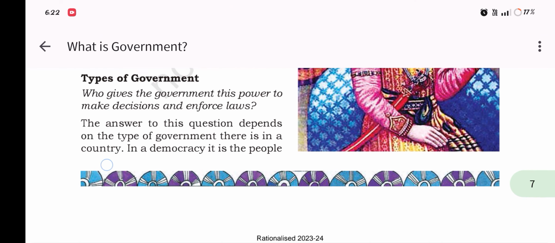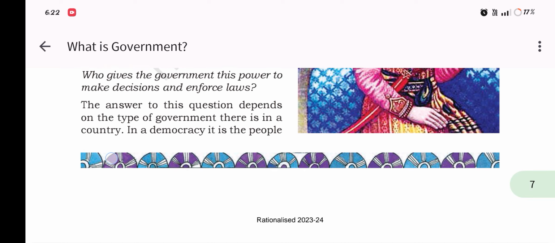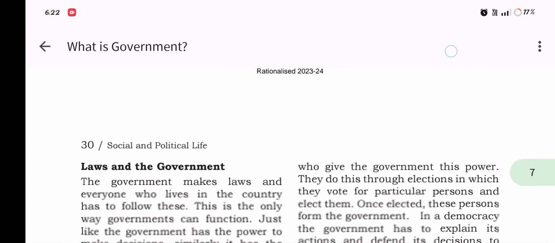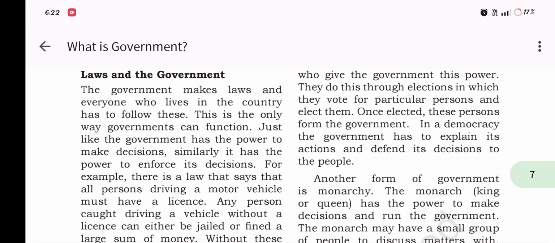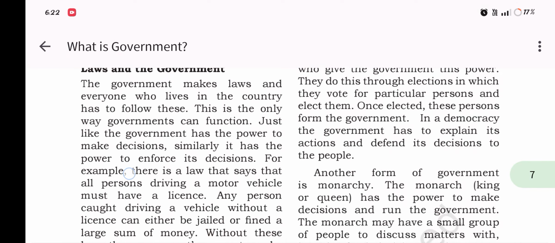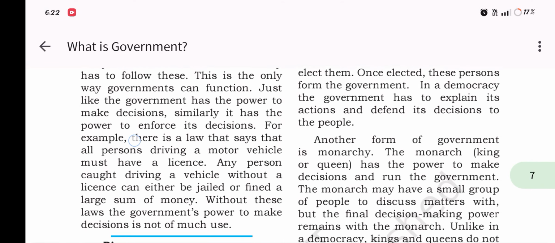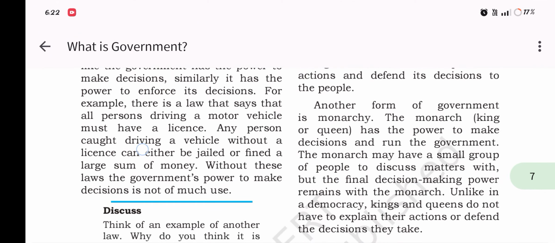Types of government. Who gives the government the power to make decisions and enforce law? The answer to this question depends on the type of government there is in a country. In a democracy, it is the people who give the government this power. They do this through elections, in which they vote for a particular person and elect them. Once elected, these persons form the government. In a democracy, the government has to explain its actions and defend its decisions to the people.